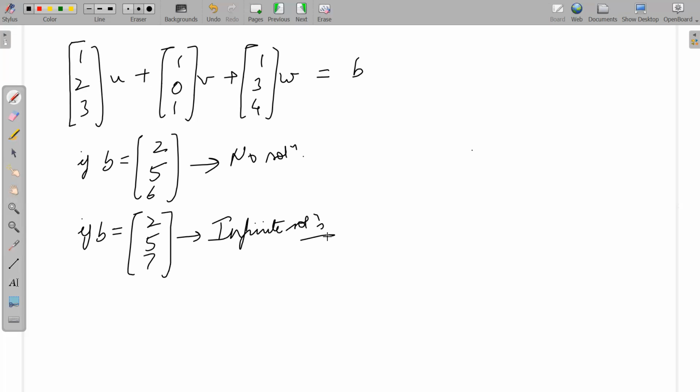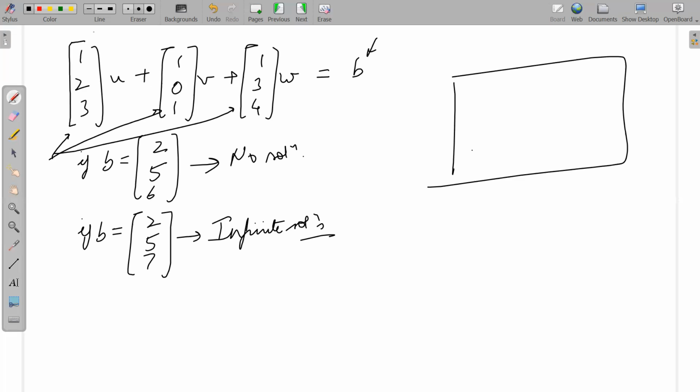So now you can think of these three vectors, and you are making a linear combination of these three vectors to give you a new vector b. Let us say that these three vectors lie in one plane. Let us call these vectors capital A, capital B, and capital C. Now these three vectors, let us say they lie in a plane.